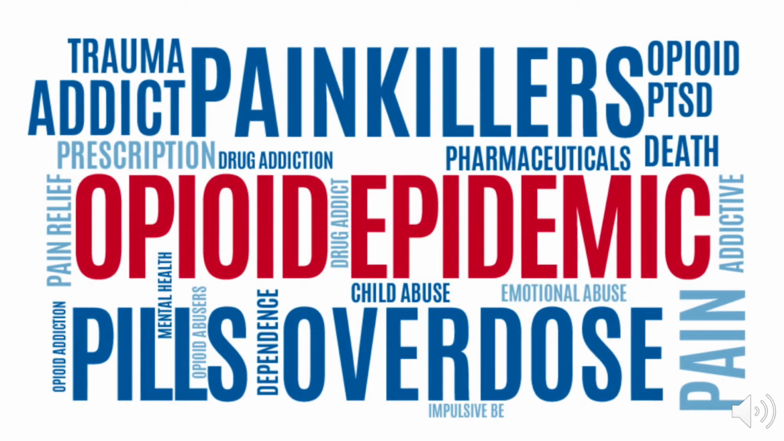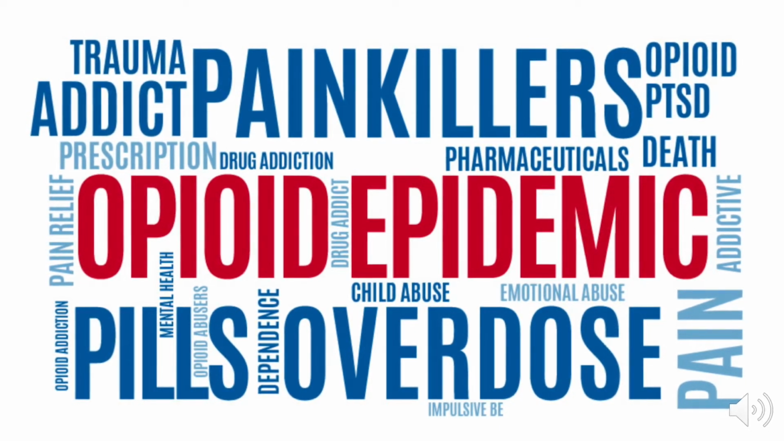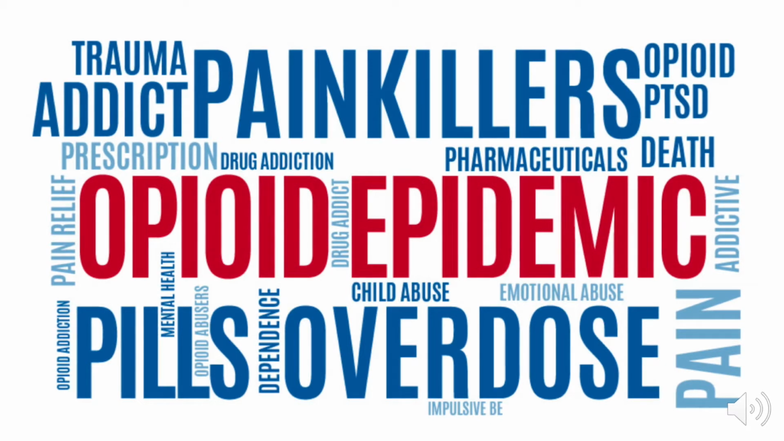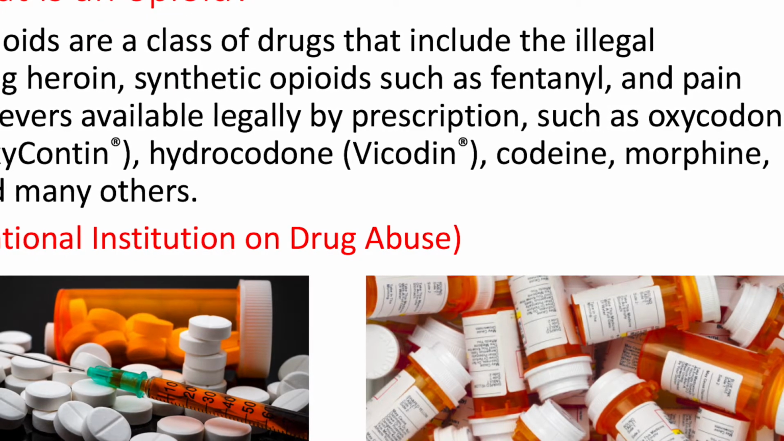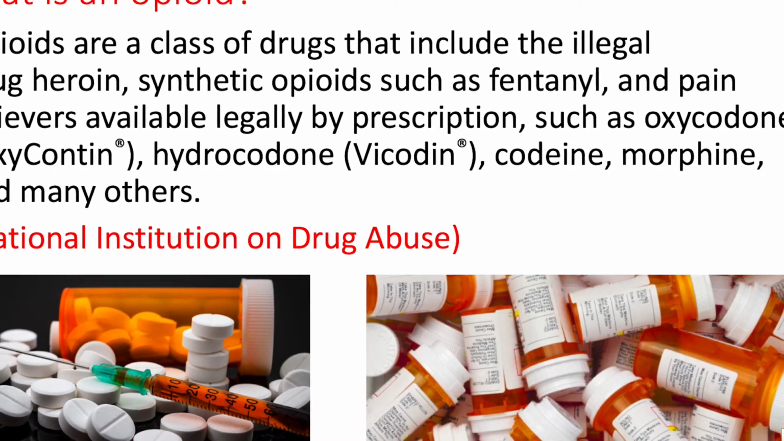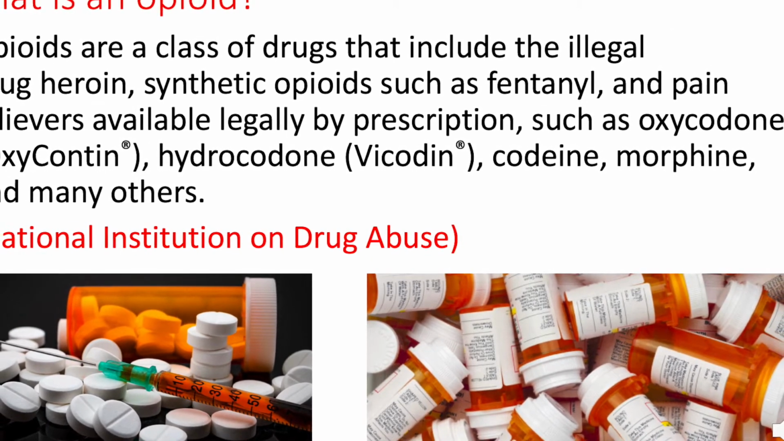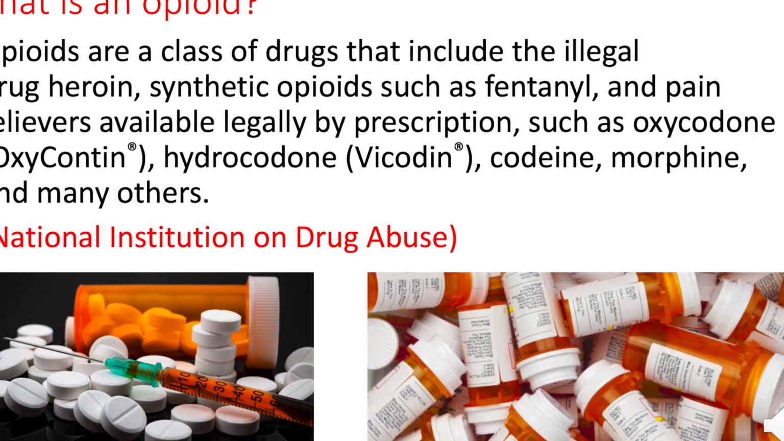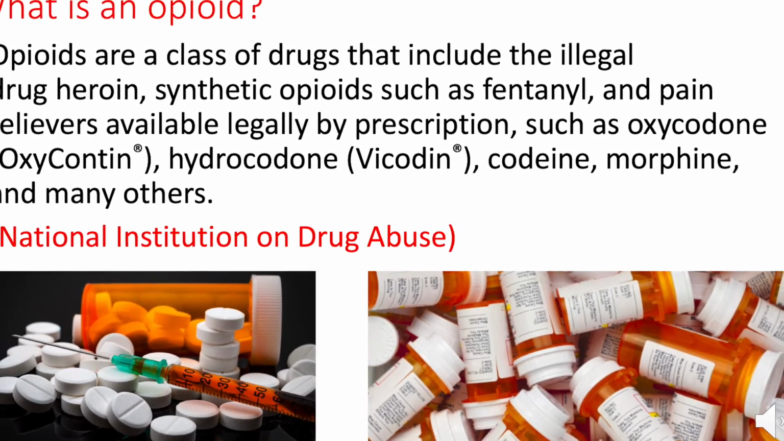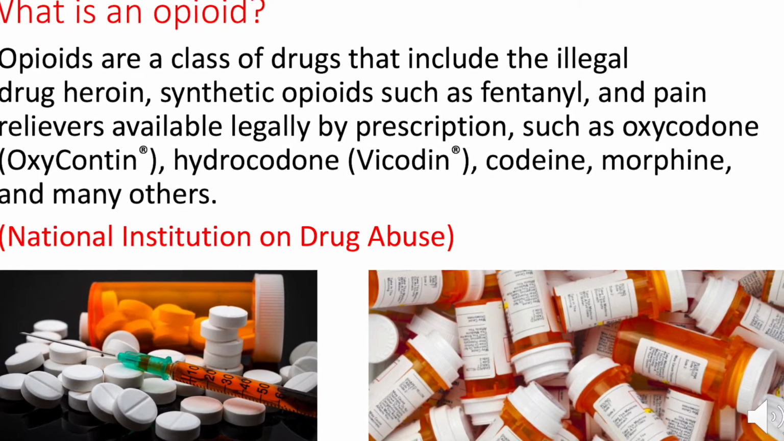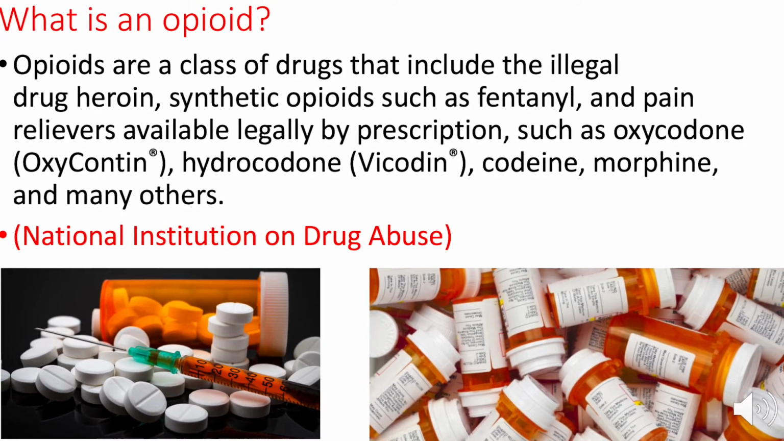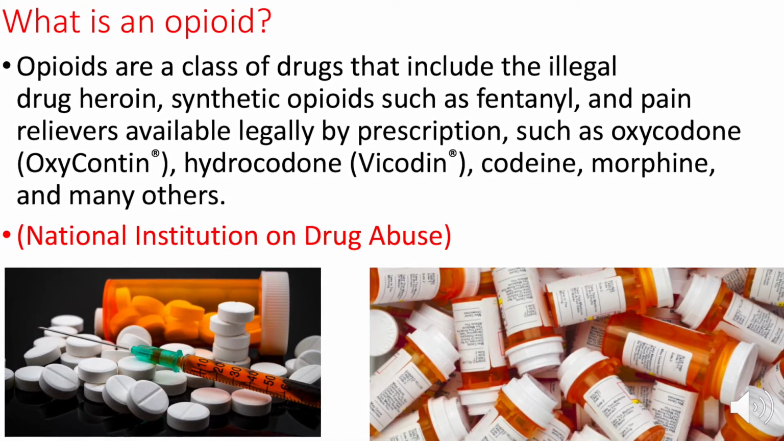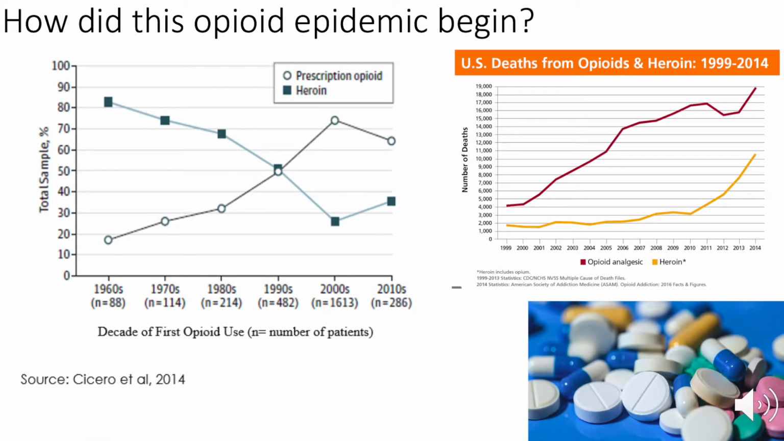It can cause mental health issues. So this is a great picture that embodies all the different parts of the opioid epidemic. Next, what is an opioid? Opioids are a class of drug that include the illegal drug heroin, synthetic opioids such as fentanyl, and pain relievers. This can be anything from Oxycontin, hydrocodone, Vicodin, codeine, morphine, and many others. As you can see at the bottom are two pictures of different pills and the shapes and forms that they can come in.